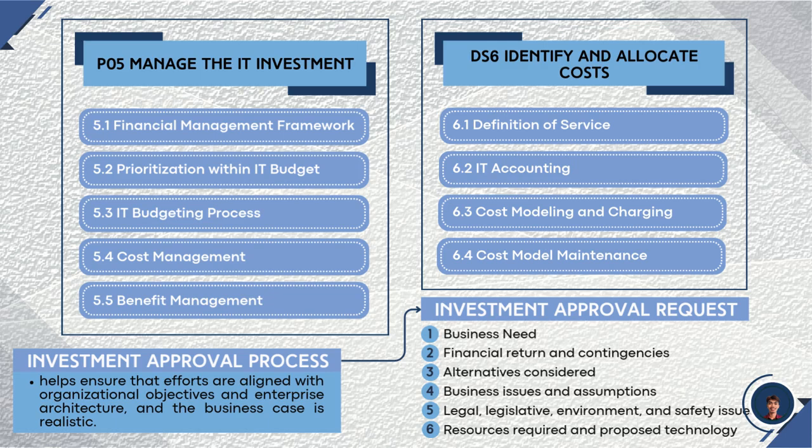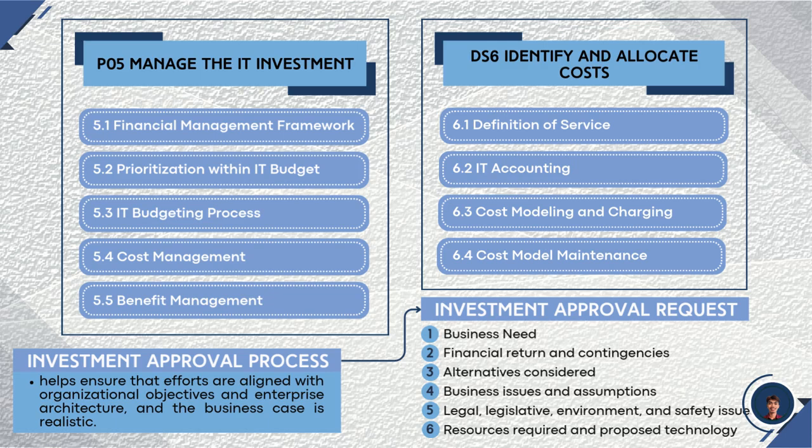The PO5, or Manage the IT Investment, is a process that is part of the Plan and Organize domain. Its purpose is to ensure that the organization spends its money on the right technology. It also ensures that every IT project supports a specific business goal. It involves establishing the overall IT budget and prioritizing projects based on their expected return on investment.